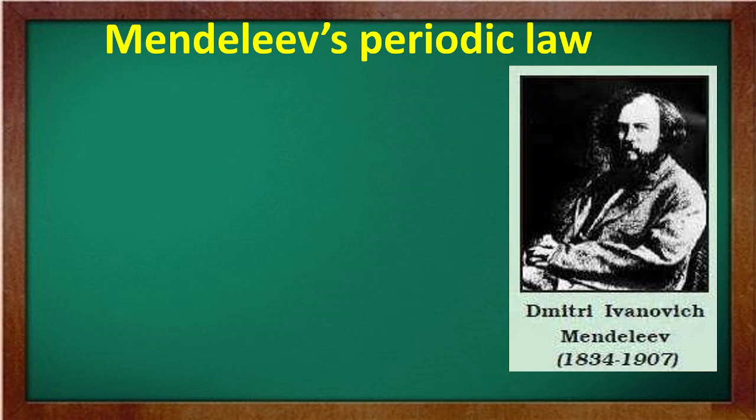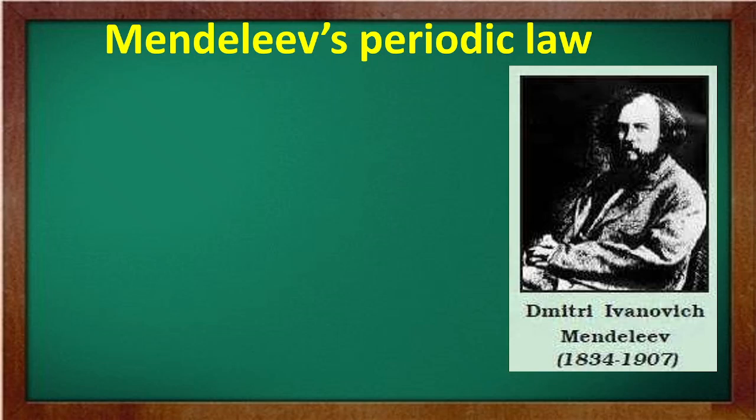Now came the periodic law of the most important person, known as Dmitri Ivanovich Mendeleev, who formed the periodic table. This table was not made by Mendeleev alone, but normally Mendeleev is given the credit. Dmitri Mendeleev and the German chemist Lothar Meyer were working independently at the same time, and they proposed that on arranging the elements in increasing order of their atomic weights, similarities appear in the physical and chemical properties at regular intervals.